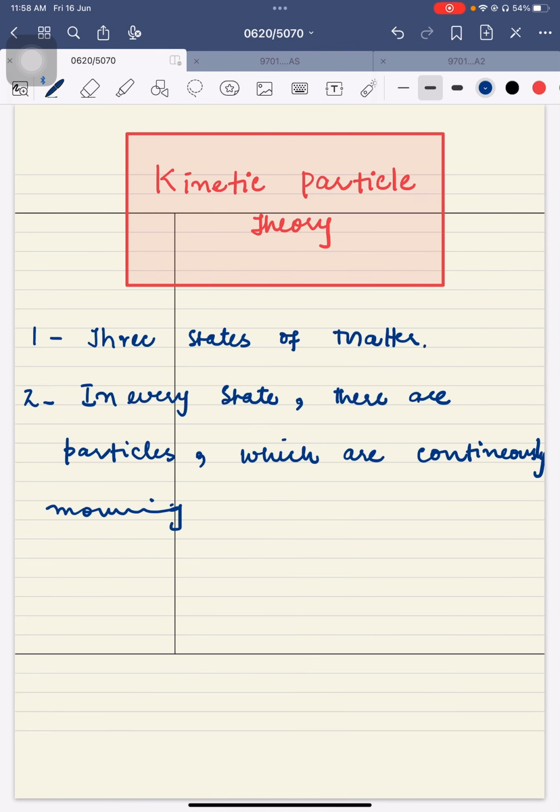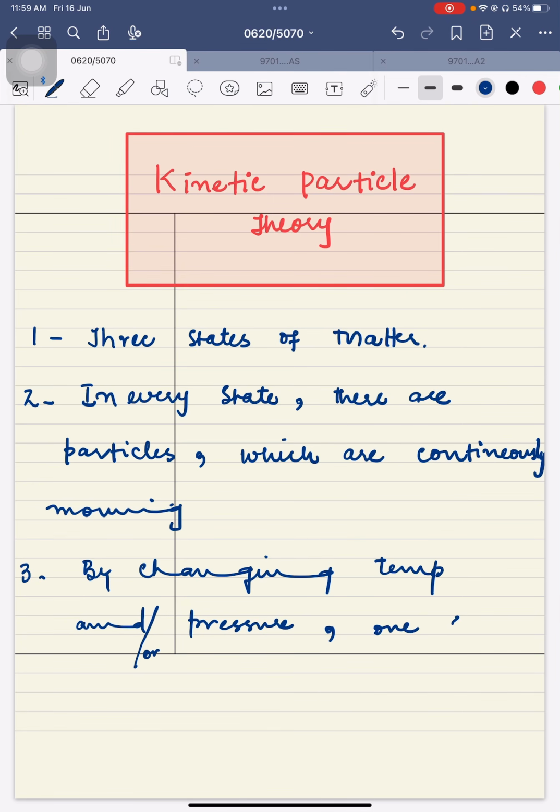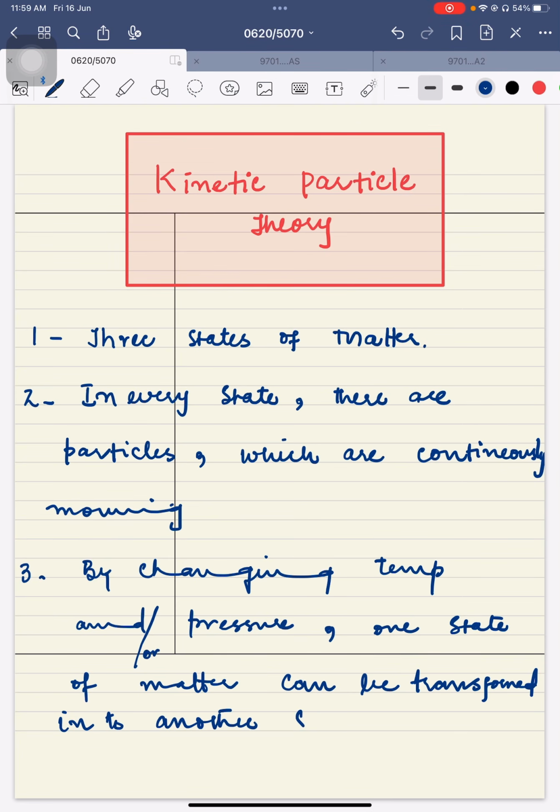And number three is this: by changing temperature and or pressure, one state of matter can be transformed into another state of matter.